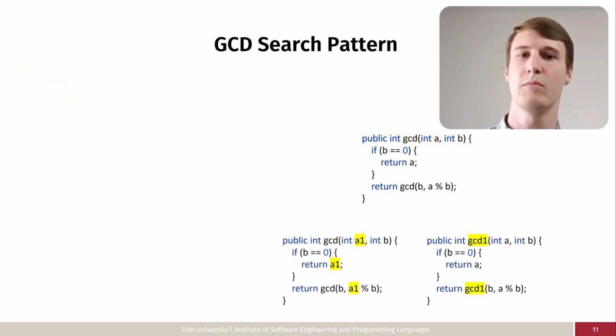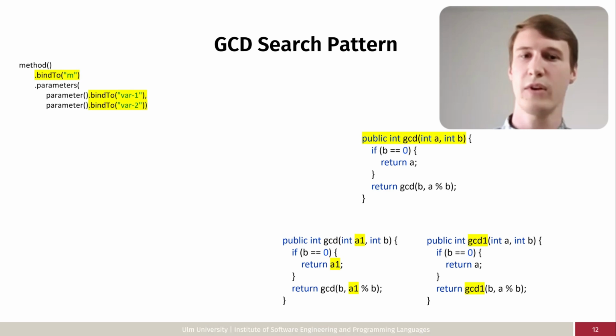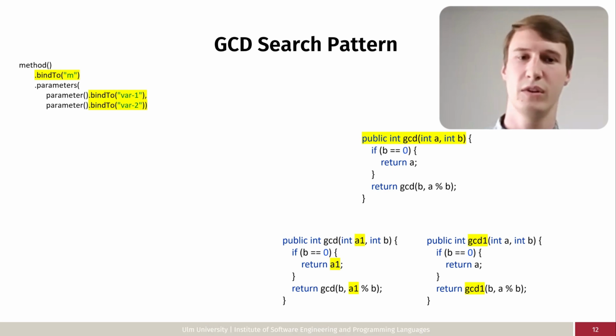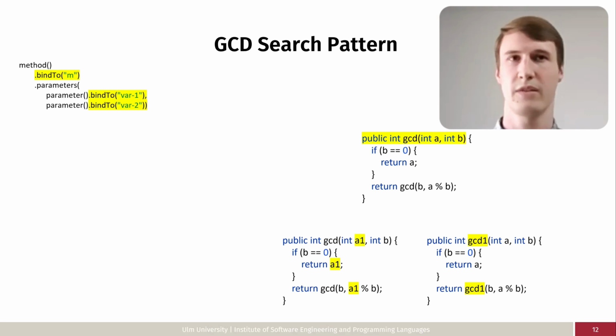And we've seen one point of variability are the names of elements in the source code. And therefore, we abstract from these names by using bindings and specify our own identifiers. During matching, these identifiers will be bound to the matched AST element. In this example, the method definition will be bound to the identity of the method and therefore to our identifier M. By reusing the identifier multiple times in the search pattern, we can refer to the identity of the same AST element independently of its name, which makes us robust against renamings.